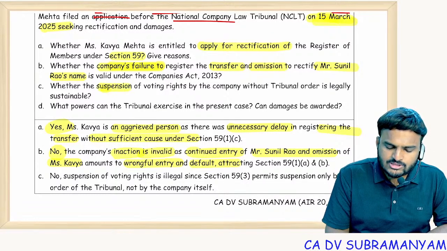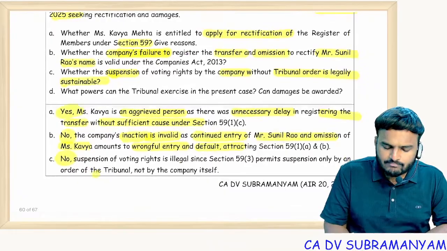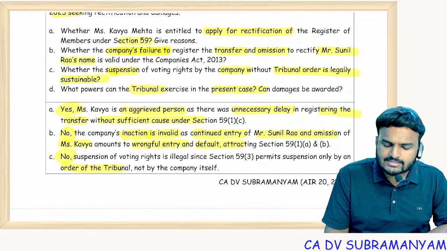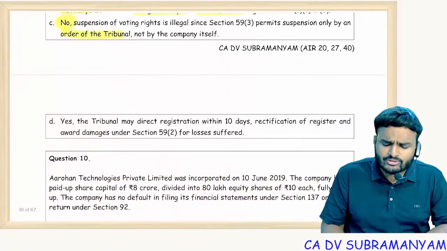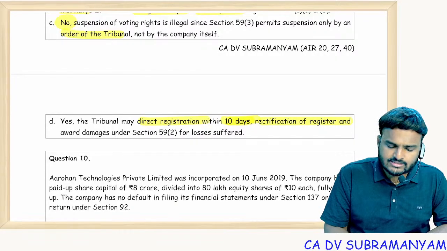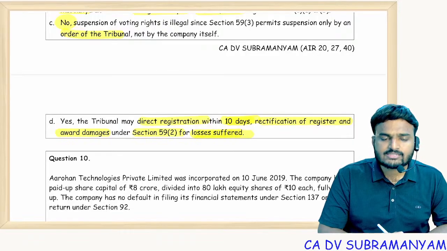Whether suspension of voting rights by the company without a tribunal order is legally sustainable? No. For suspension of voting rights, tribunal permission, a tribunal order, is required. What powers can the tribunal exercise in the present case? Order the company to rectify the registers within 10 days. So direct the registration within 10 days, rectify the registers and award damages under section 59 subsection 2 for the losses suffered.